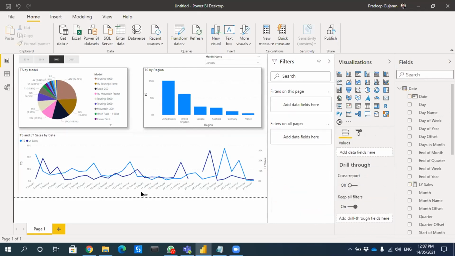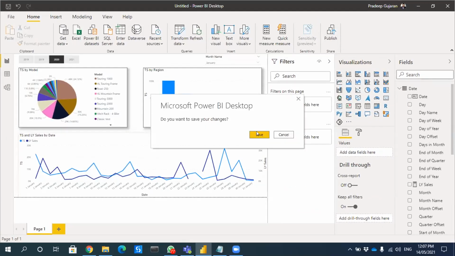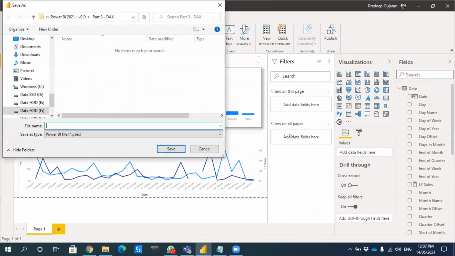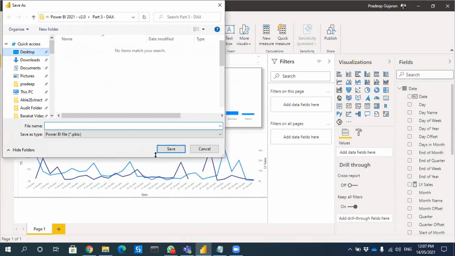So Pradeep, we have prepared this chart, but how do we import this chart to our PowerPoint presentation or any documents? There are 2-3 options, sir. One is which most of the people do, that is the snipping tool, short and sweet. But the other option is you can actually publish it. Then once you publish it, it gives you an option to make it a PowerPoint presentation. So let me show you quickly.